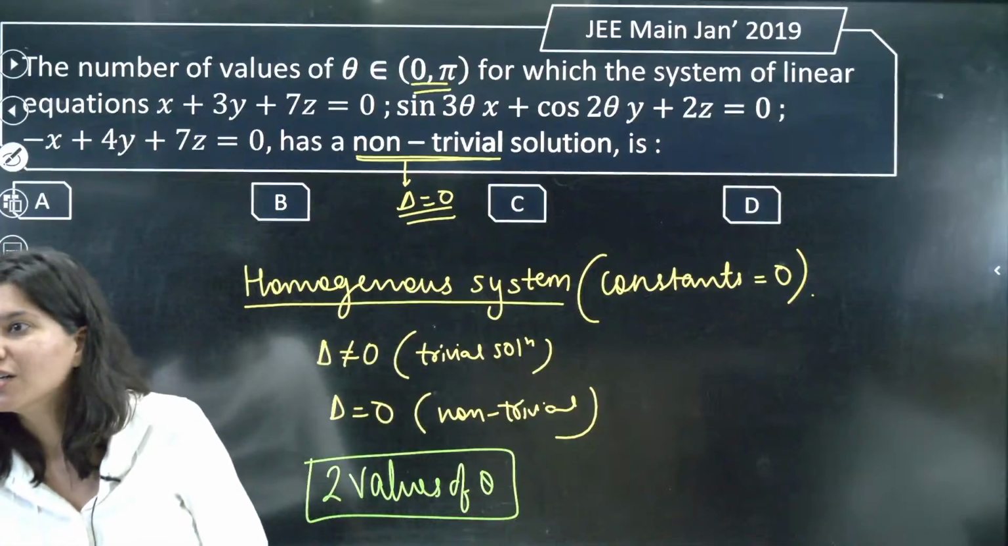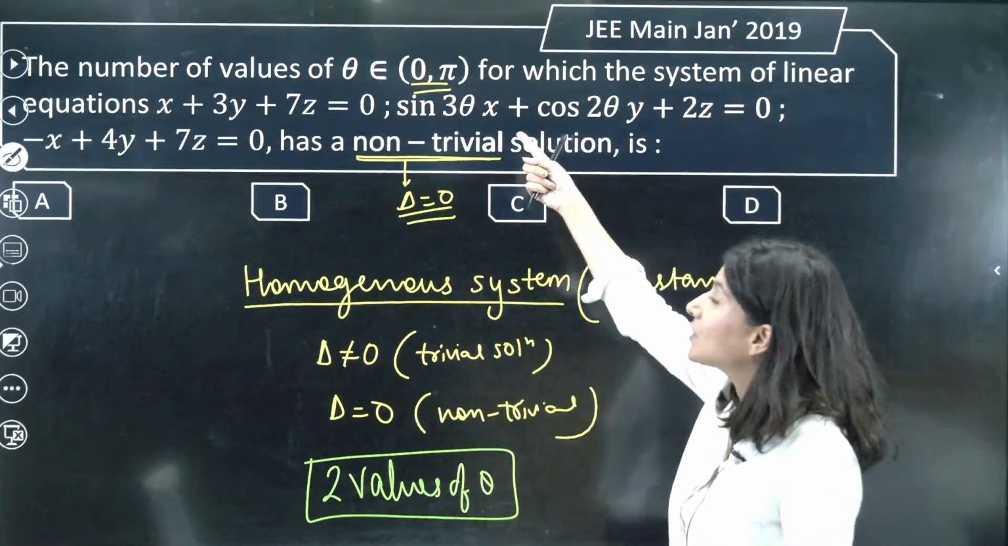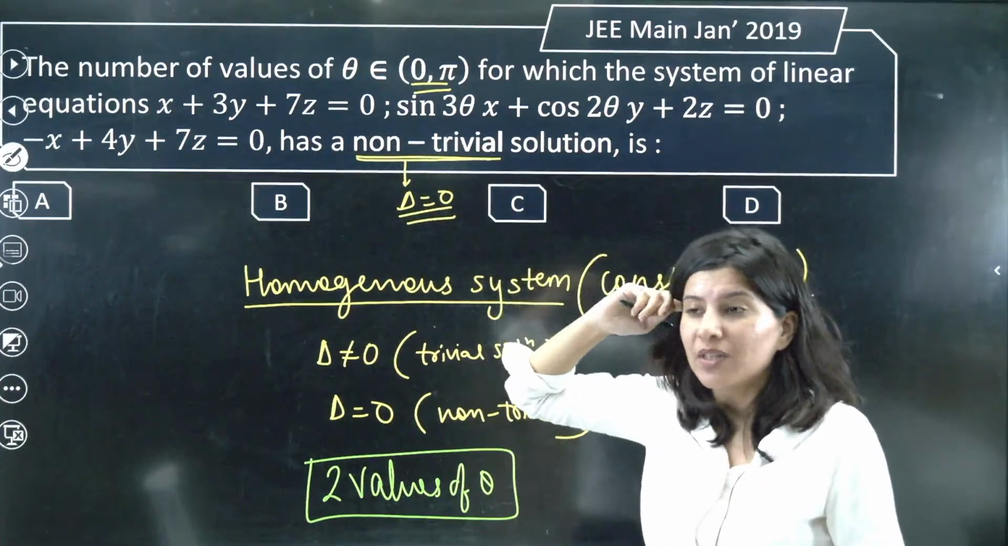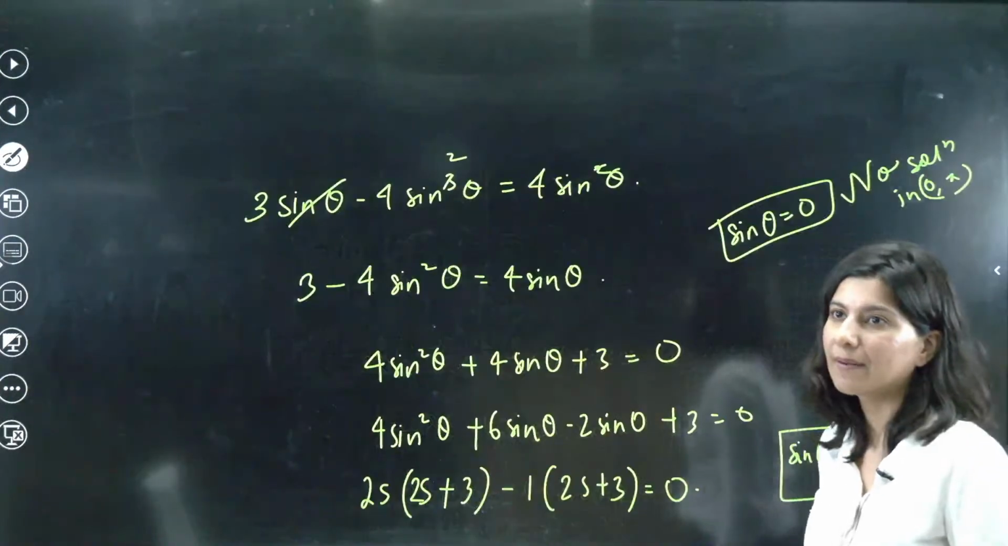0 नहीं आएगा ना? 0, no. Shri, 0 नहीं आएगा. Why 0 नहीं आएगा? Because 0 is at open bracket. है ना? 30 degree you are saying fine, and one more, 150 degree. 2 solutions will be there.